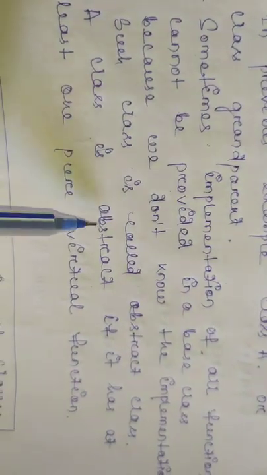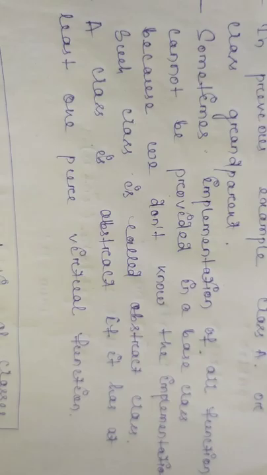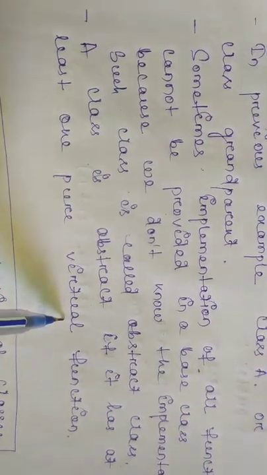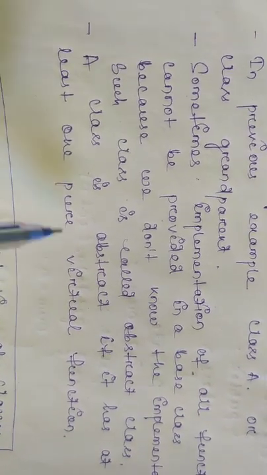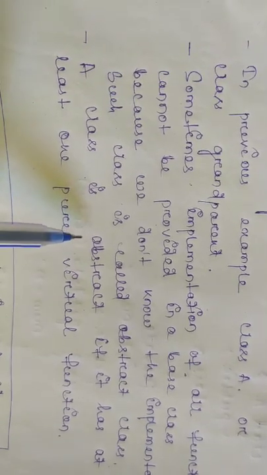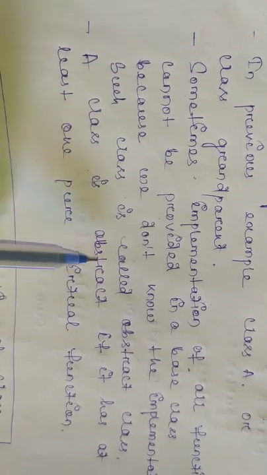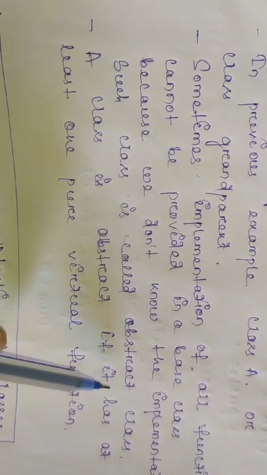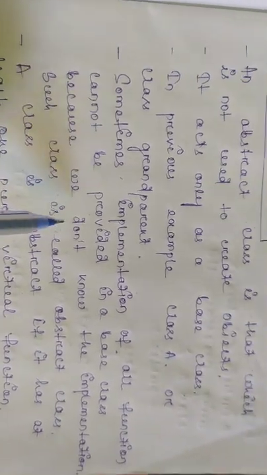Another definition is that a class is an abstract class if it has at least one pure virtual function. We will study pure virtual functions later, but you have to remember this. It is the main part of an abstract class. An abstract class must contain at least one pure virtual function. So this is about abstract classes.